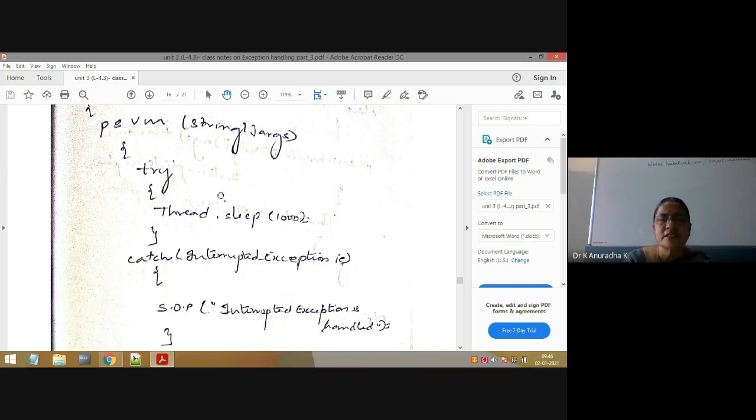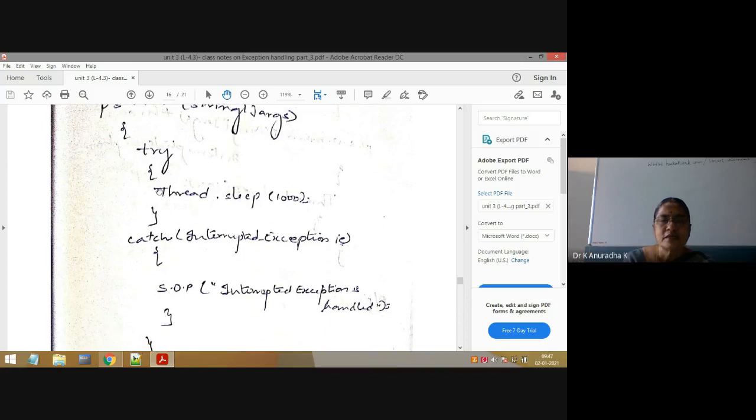Inside the main method I have written handling code, that is, write a try and matching catch block. The sleep method is throwing the InterruptedException, no? So that's why the matching catch block is with the InterruptedException class. Now inside the main method, first write the try block. Risky code is there with this statement, no? The sleep method is throwing InterruptedException. That's why Thread.sleep(1000) is put in the try block.